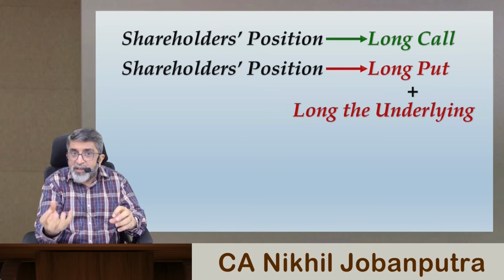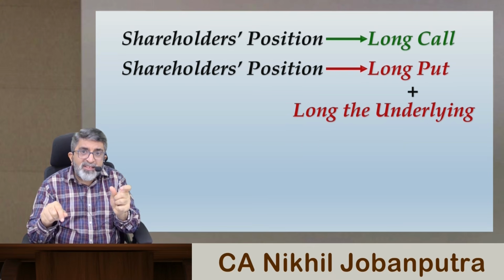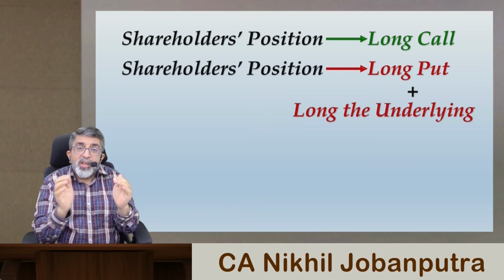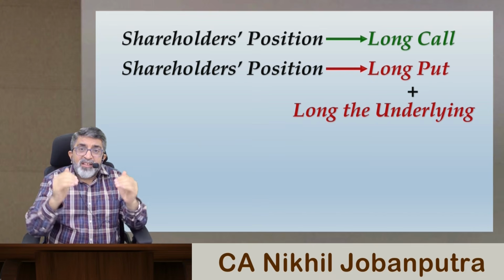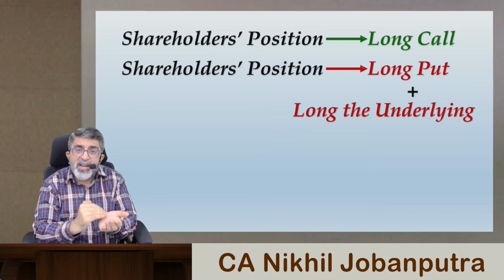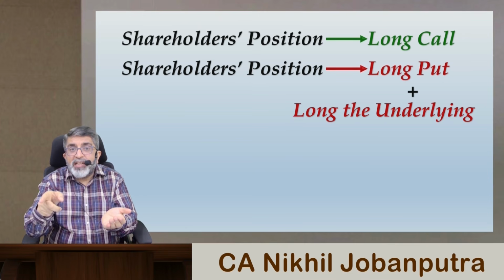That was the value of debt. So the value of debt over here becomes the exercise price, and a put will always be exercised when the market price is lower than the exercise price. Here the market price resembles the value of the assets, which went down to 50 crore, but shareholders had that right to settle it for 80 crore.